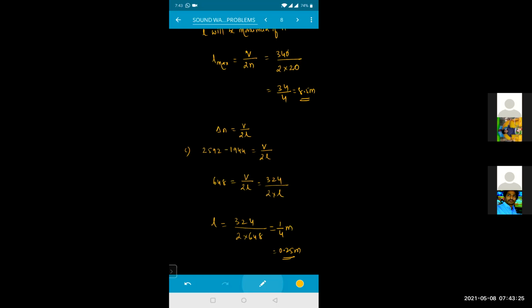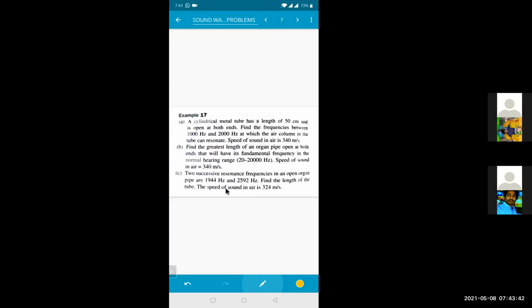Okay now? Yes, sir. Delta N is equal to V by 2L. This is the length of the tube. Because we got the frequencies and we got the velocity, L will be equal to this, that is 1 by 4. V is 324, sir. The speed of sound in air is 324 meters per second. Okay.